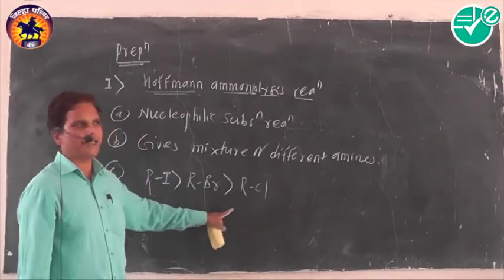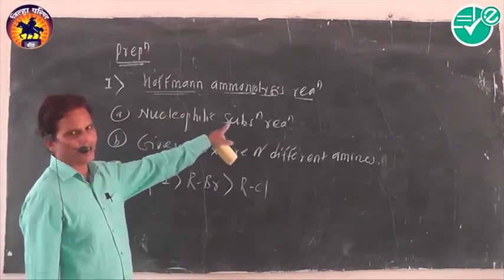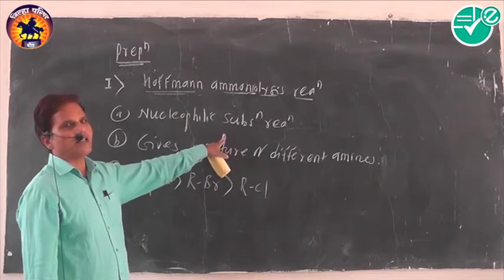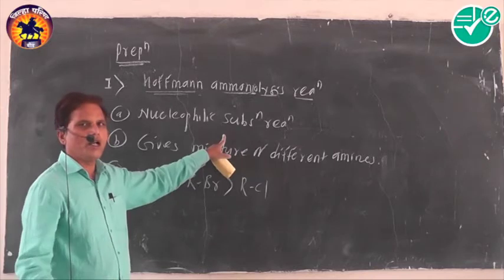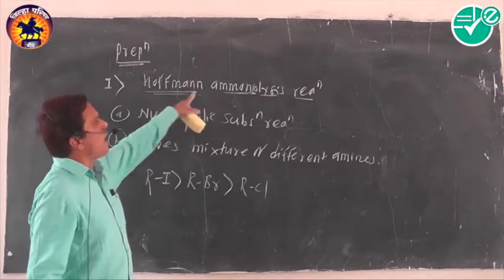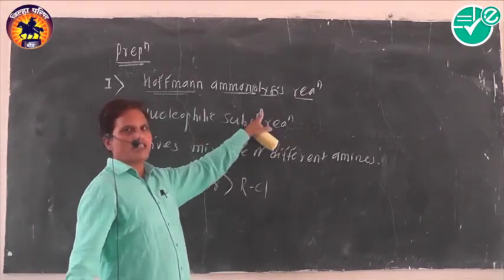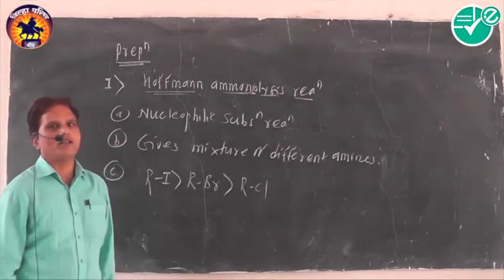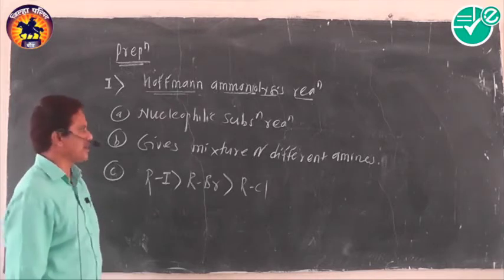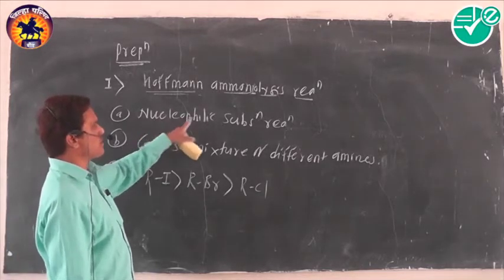What kind of chemical reaction is it? It is called a nucleophilic substitution reaction. Ammonia is responsible for breaking the bond between carbon and halogen, and that's why you can call the reaction an ammonolysis reaction. Okay, it is a nucleophilic substitution reaction.